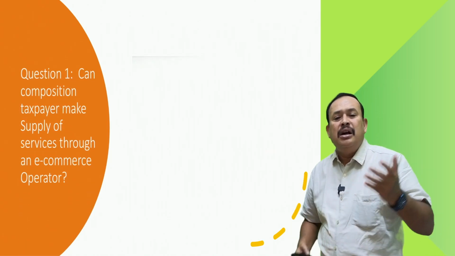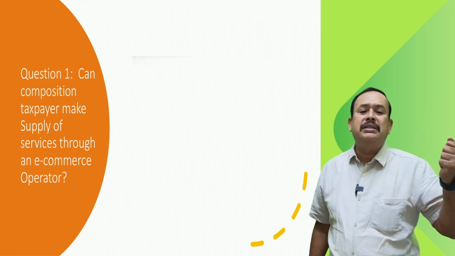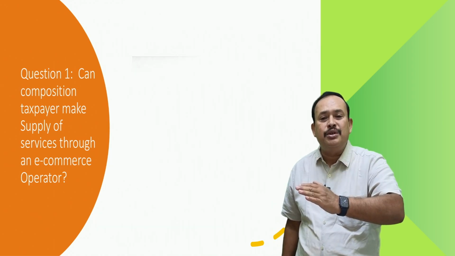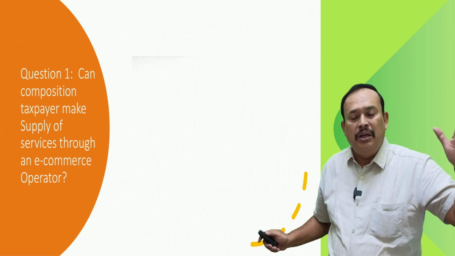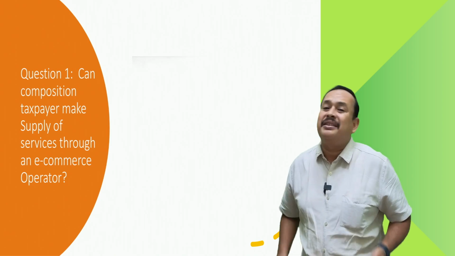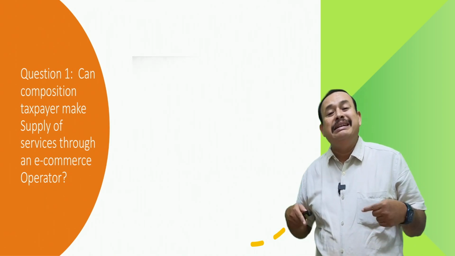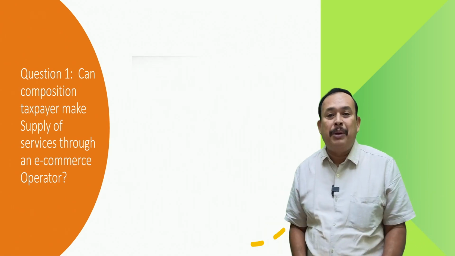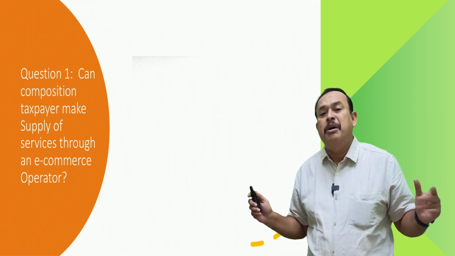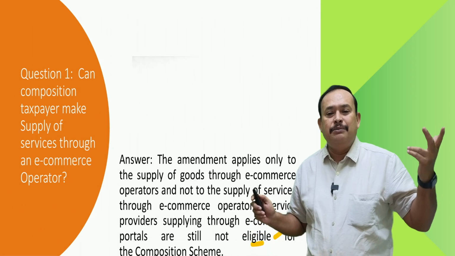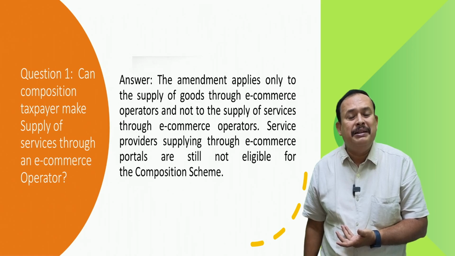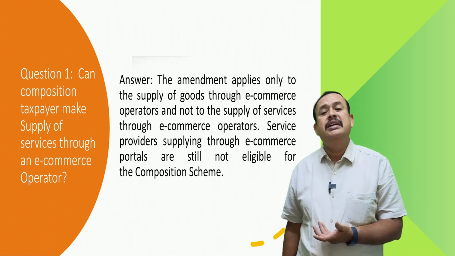Question: can a composition taxpayer make supply of services through an e-commerce operator? The answer to the given question: absolutely no. Hey, Mr. Service Provider, how can you provide these services through an e-commerce operator? Sir, intrastate supply, not allowed. Interstate supply, not allowed. If you supply services through an e-commerce operator, you are disqualified from the composition scheme with immediate effect, as set by the CBIC and very clearly notified by the government upon the recommendation of the GST Council.